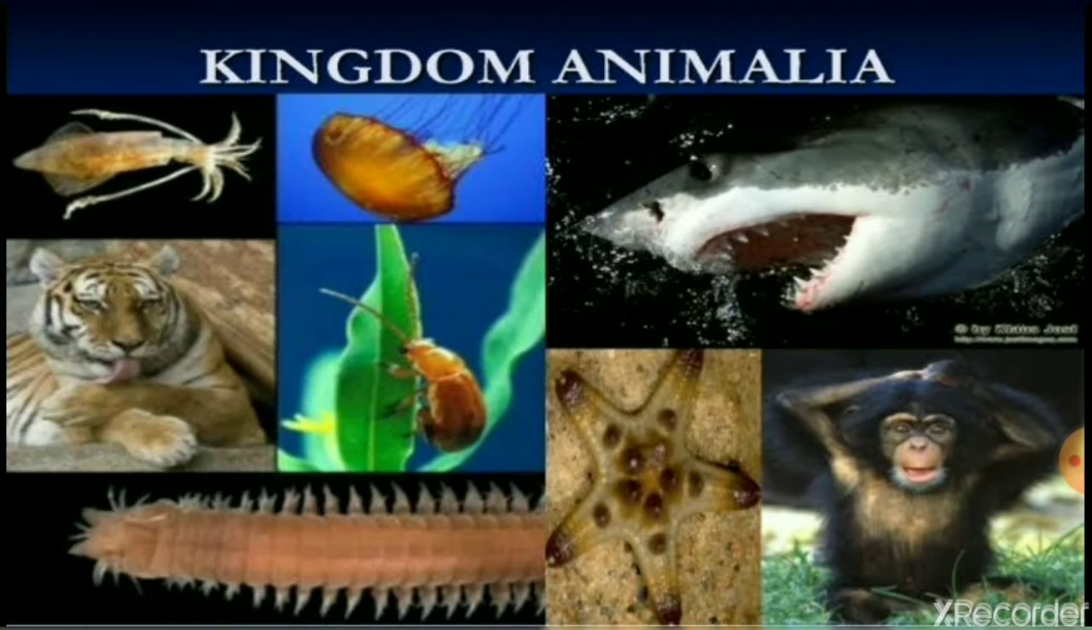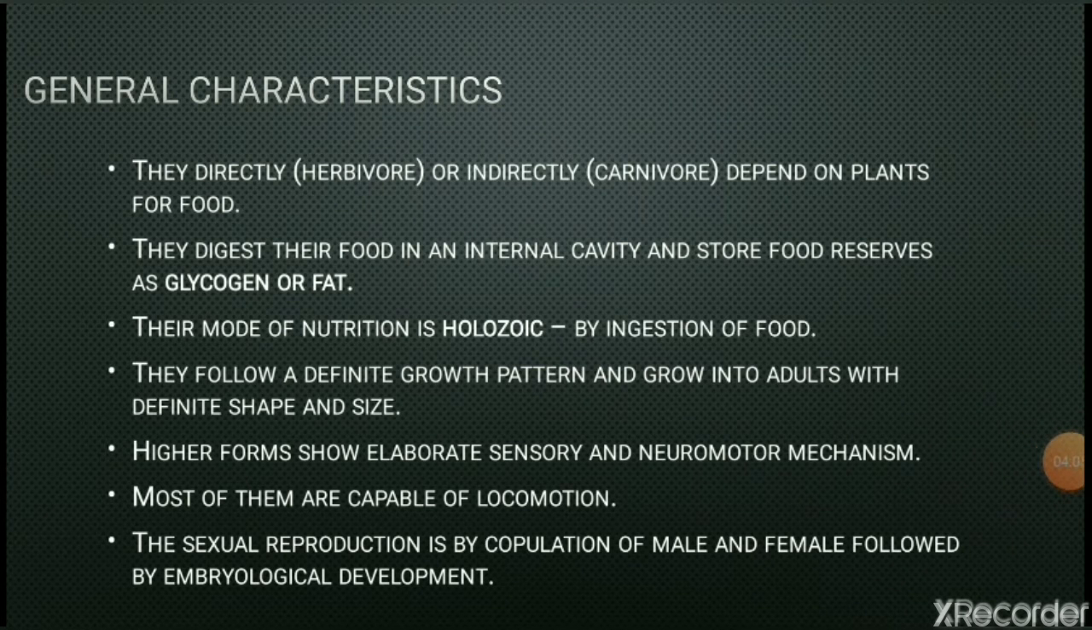Moving on to the next, kingdom Animalia. Members of kingdom Animalia are basically heterotrophic in nature. They directly or indirectly depend on plants to obtain their food. They digest their food in an internal cavity and store food reserves as glycogen or fat. They generally feed on solid food material. This mode of nutrition is called holozoic nutrition.